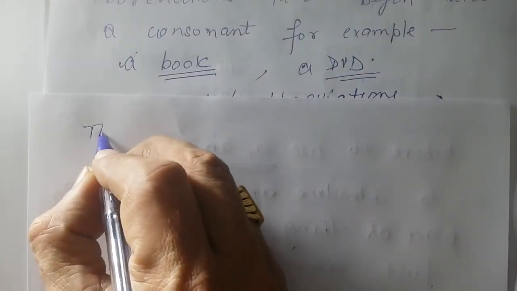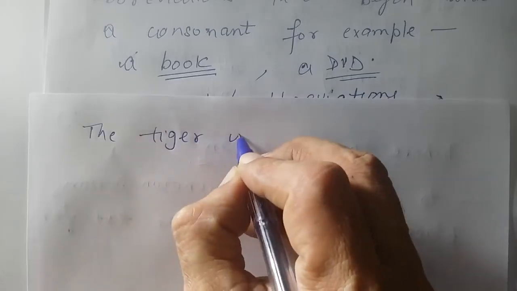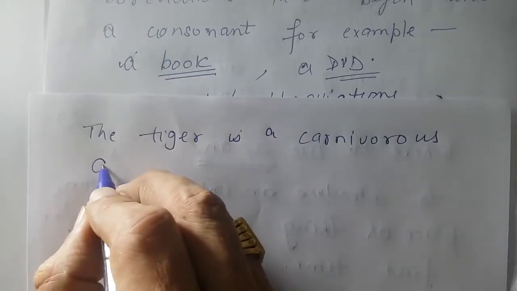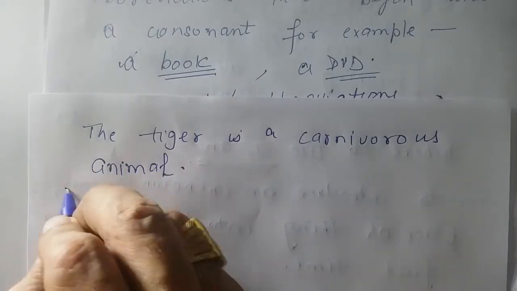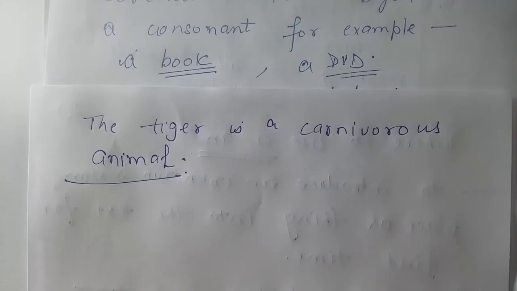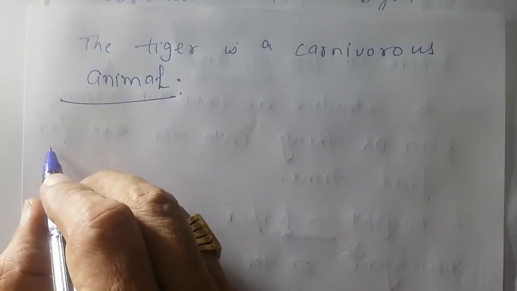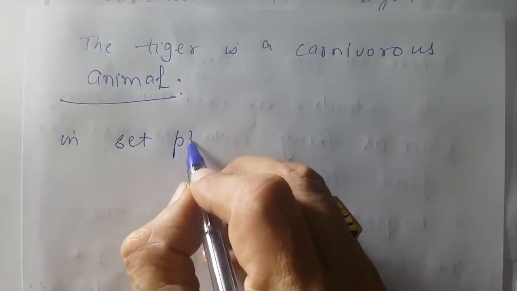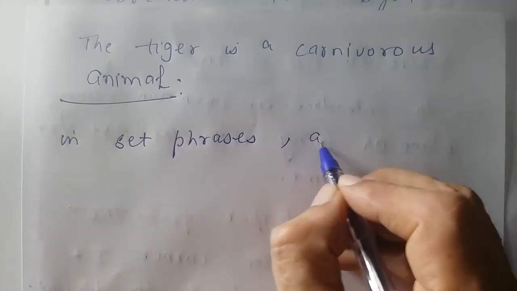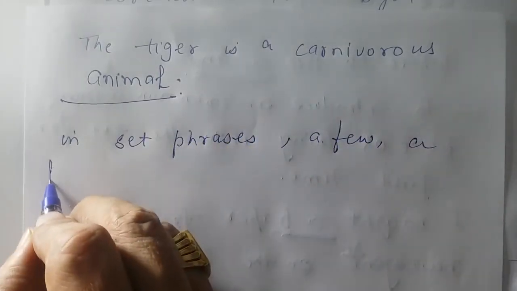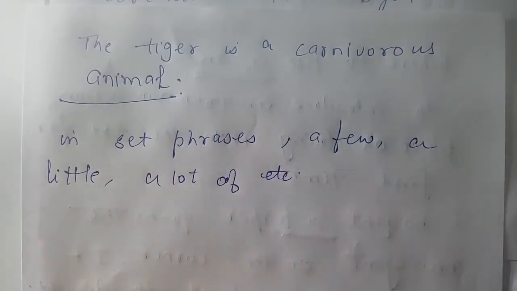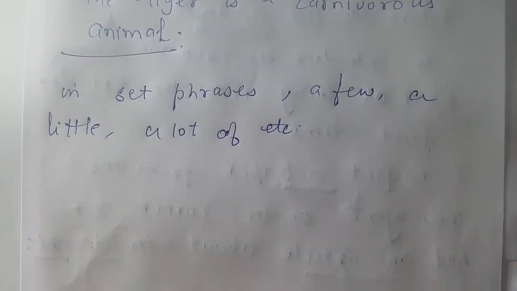The tiger is a carnivorous animal. Right? So an example. Then we have to use this. I have also given you the example previously in set phrases like few, a little, a lot of, etc. Right?